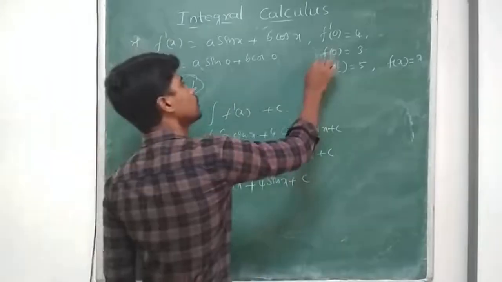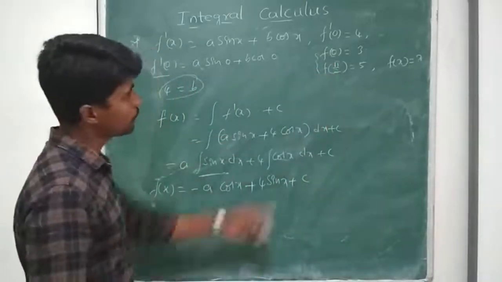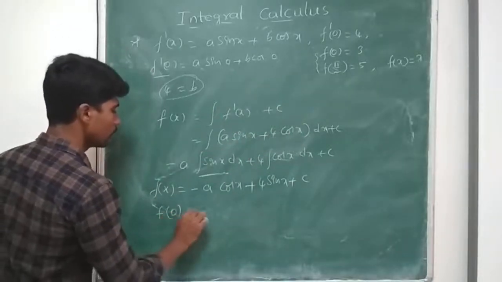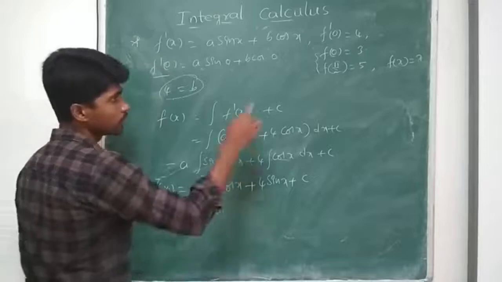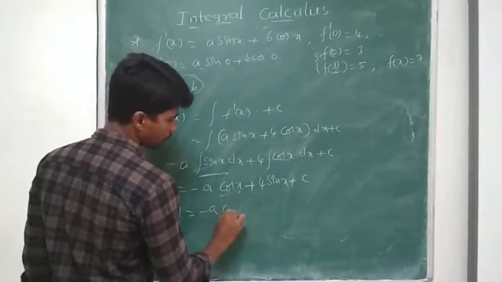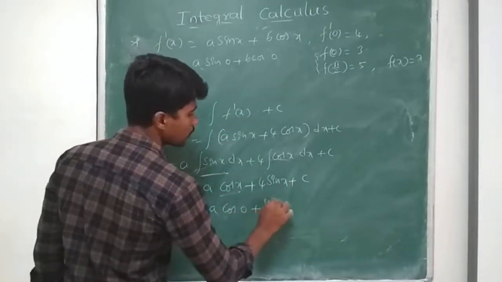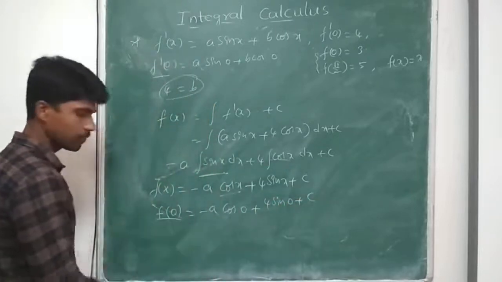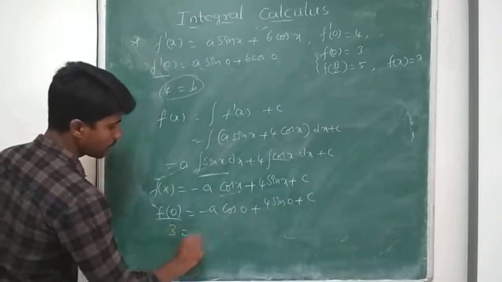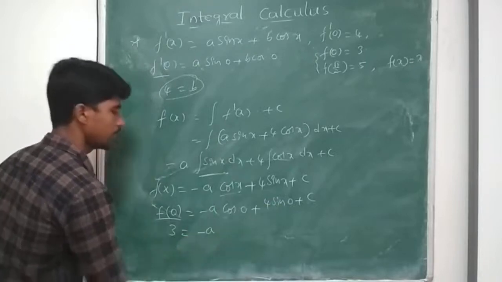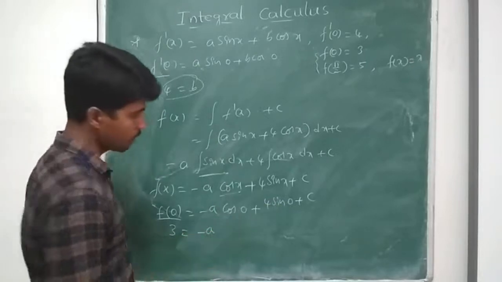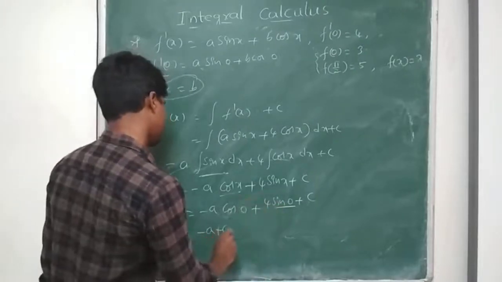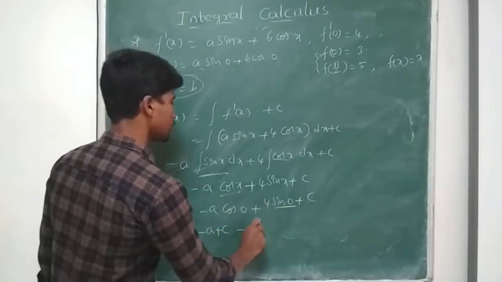Now I use these two statements. f of 0 is 3. So if I put in place of x 0, it will be equal to 3. So minus a cos 0 plus 4 sin 0 plus c. So f of 0 is equal to 3. 3 equal to minus a, cos 0 is 1, and 4 sin 0 vanishes because sin 0 is 0, plus capital C. Take as equation 1.